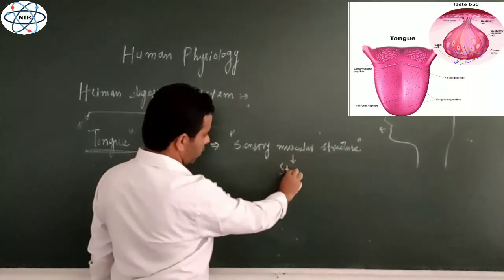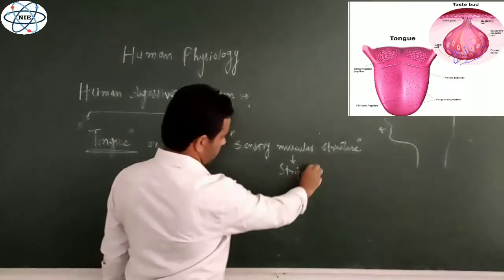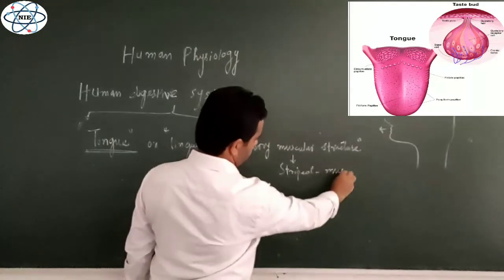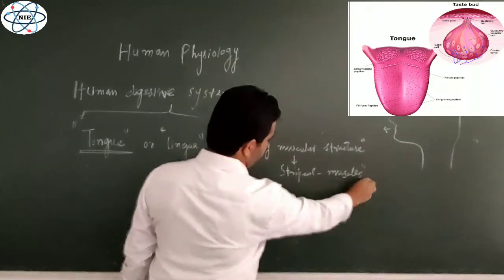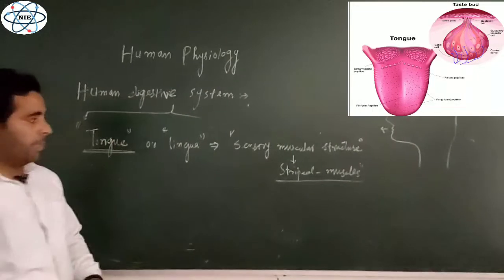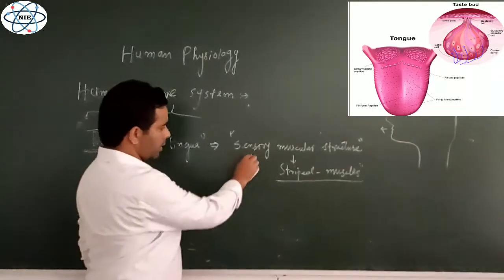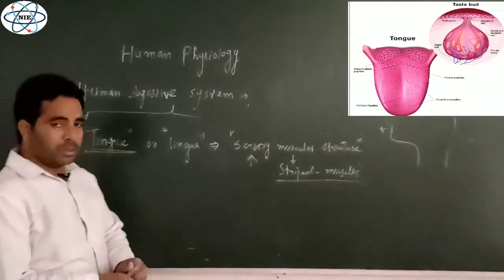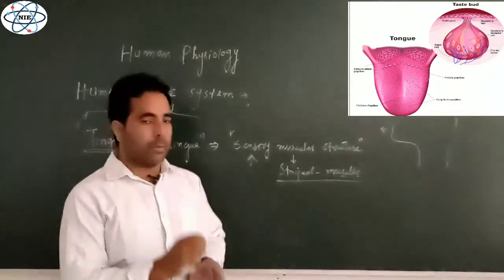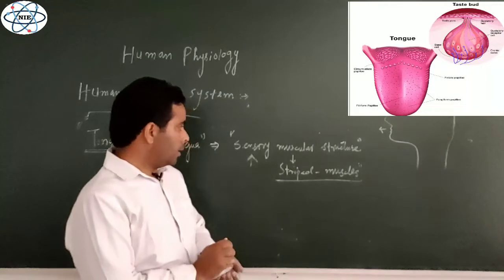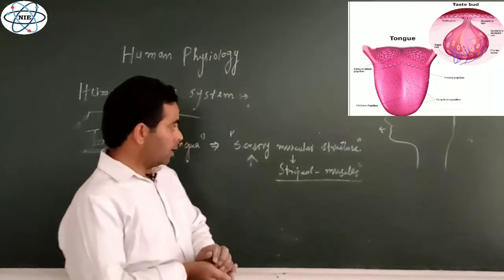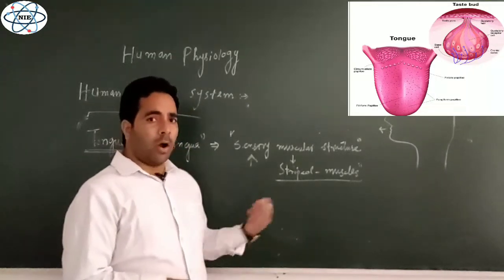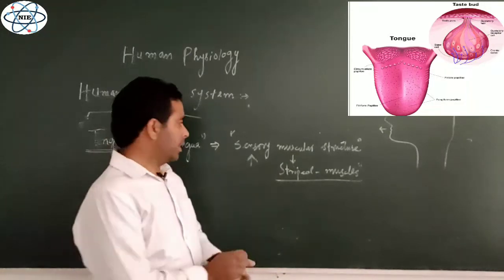They are striped, voluntary muscles. And it is a very important sensory organ, because it is very important for the perception of taste, different types of tastes, and also for the perception of touch, hotness, coolness of food, right?